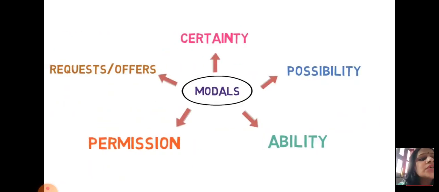When we talk about modal auxiliary verbs, where to use them is the main concern of students: how should we know when to use may, why to use should, why to use can, or when to use could. So basically, modals are always around five parts. First is certainty, second possibility, ability, permission, and the last one request or offers. With the help of modals, we can understand these points more clearly. So let us discuss them one by one.